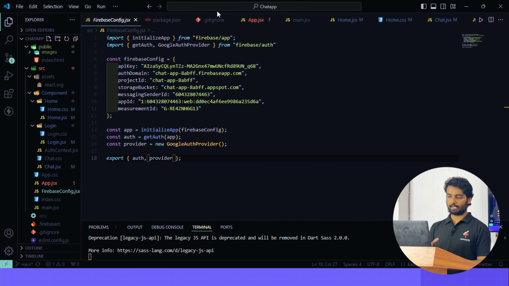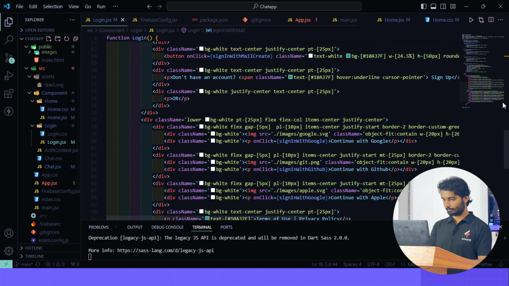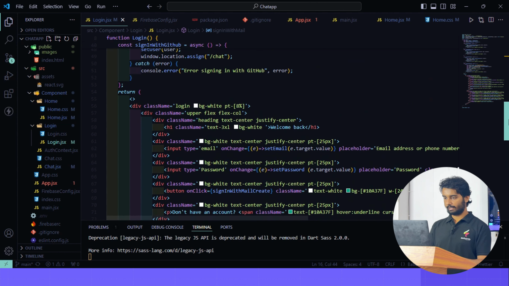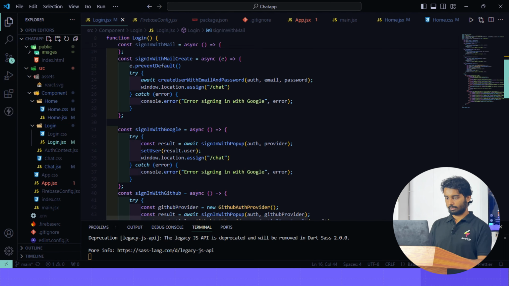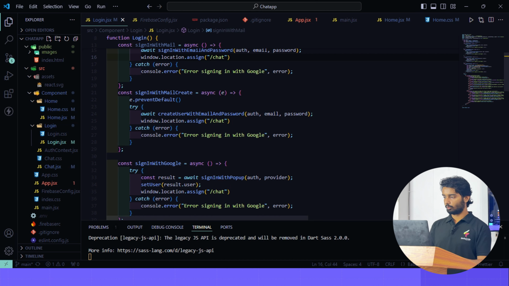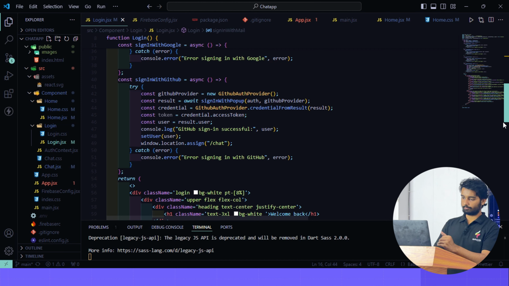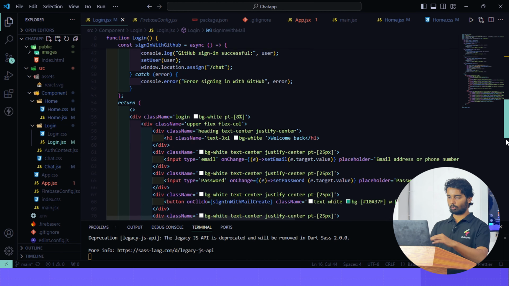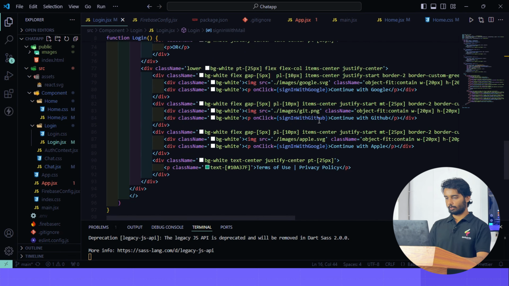In this file, when we create an account on Firebase, these are the credentials provided by Firebase. Now we will move on to the login file. In the login file, we have made two async functions named signInWithGoogle and signInWithGitHub. We call these two functions using onClick.